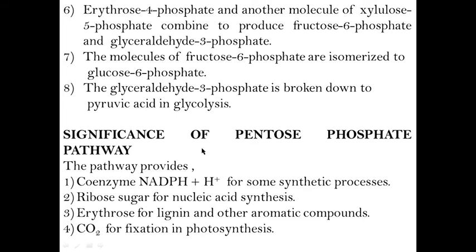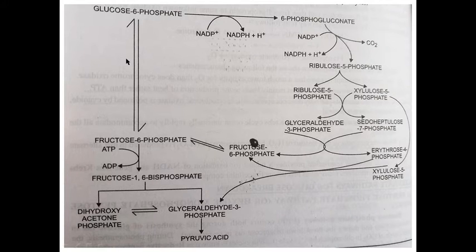Significance of the pentose phosphate pathway. The pathway provides coenzyme NADPH2 for some synthetic processes, ribose sugar for nucleic acid synthesis, erythrose for lignin and other aromatic compounds, and carbon dioxide for fixation in photosynthesis. This is the complete cycle of the pentose phosphate pathway.